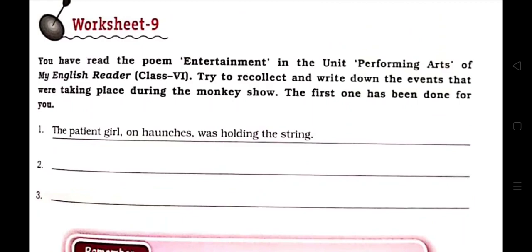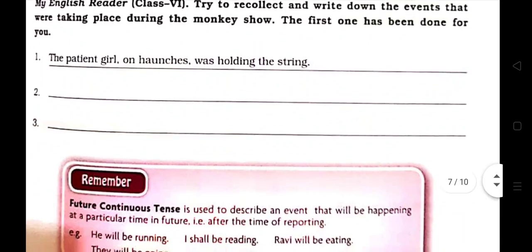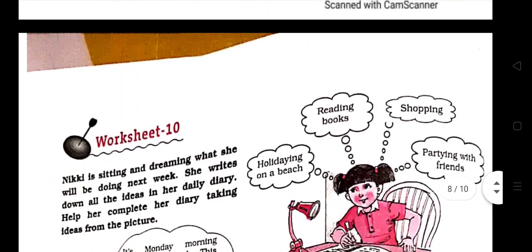Try to recollect and write down the events that were taking place during the monkey show. For that, children, you can take the help of your English reader of class 6, and then write 3 sentences of past continuous. Always remember, past continuous sentences you have to write here.